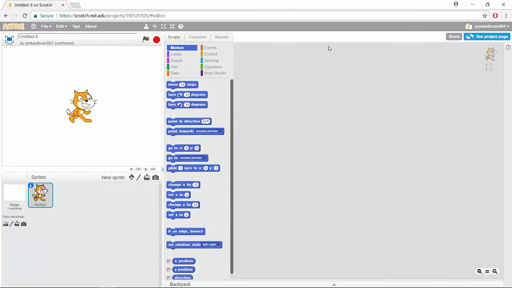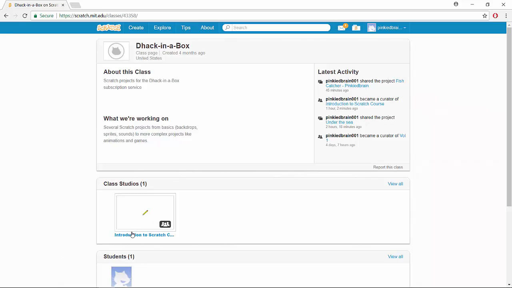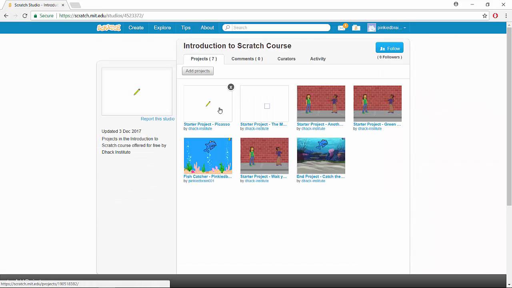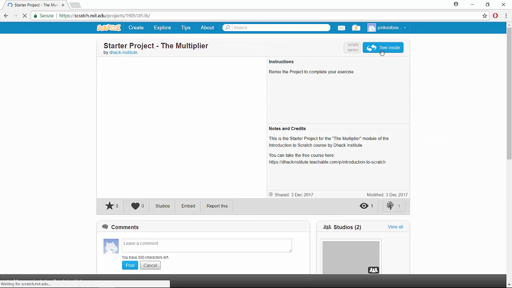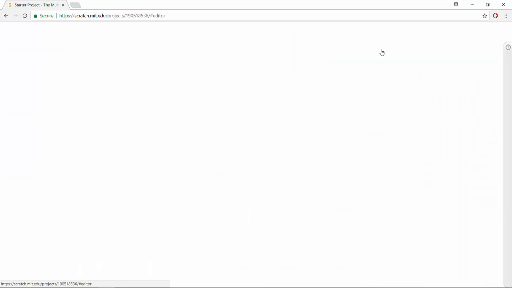Now in this module, I'm going to introduce you to another block, and it's the repeat block. So remember to load the starter project. Go to My Class or just follow the link to the starter project, the Introduction to Scratch course studio, and you're going to see the starter project, the multiplier. See inside and click on remix.